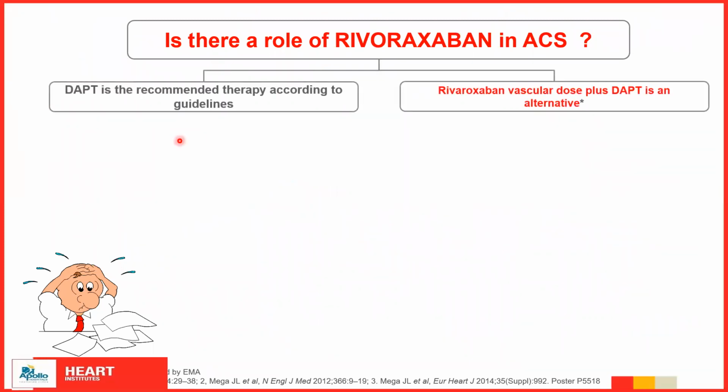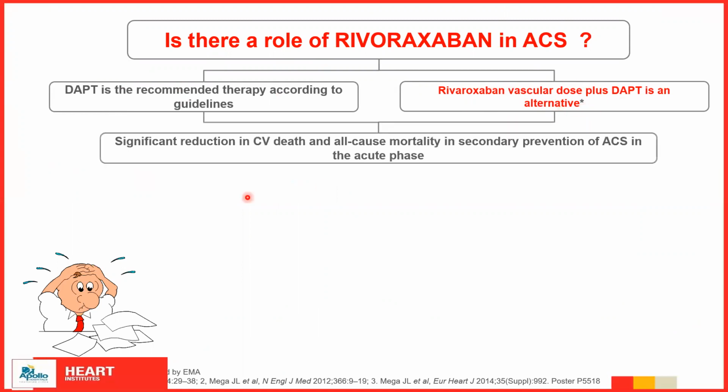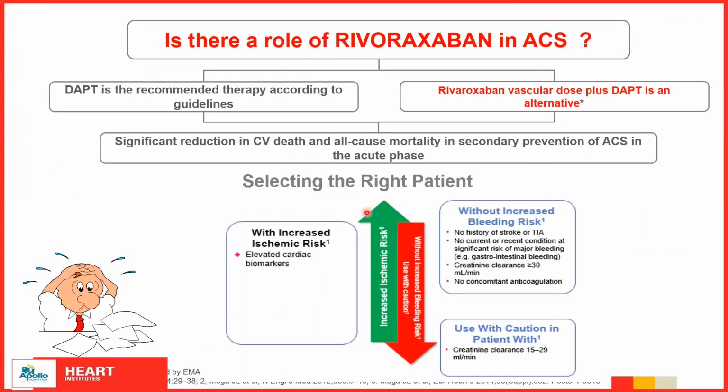Yes, we know that DAPT is the recommended guideline, and Rivaroxaban vascular dose plus DAPT is an alternative. And there has been a significant reduction in cardiovascular death and all-cause mortality in secondary prevention of ACS in the acute phase. And the most important thing is that we have to select the right patient. And who is the right patient? Those with increased ischemic risk, who have elevated factors, those without increased bleeding risk.